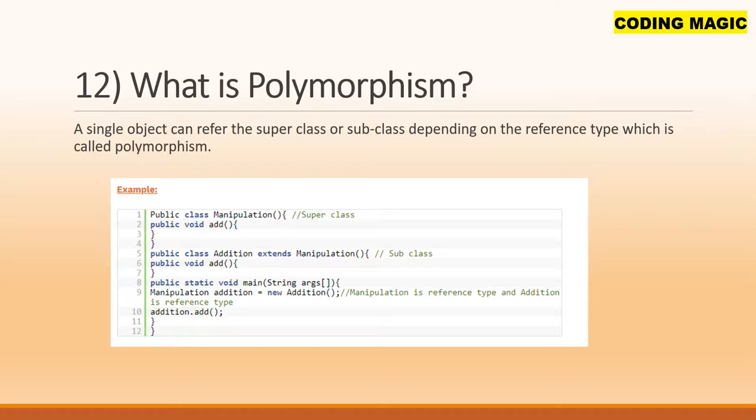What is polymorphism? A single object can refer to the superclass or subclass depending on the reference type, which is called polymorphism. So in the example, we have the public class Manipulation, and inside the class we have the public void add, and also we have the class public class Addition extends Manipulation and public void add. Public static void main, we have the main method, and we have created a new object. Manipulation addition equals new Addition, where Manipulation is the reference type and Addition is the object type.